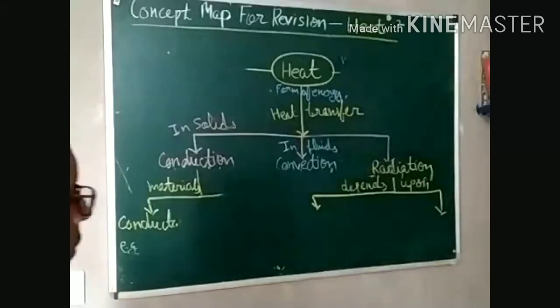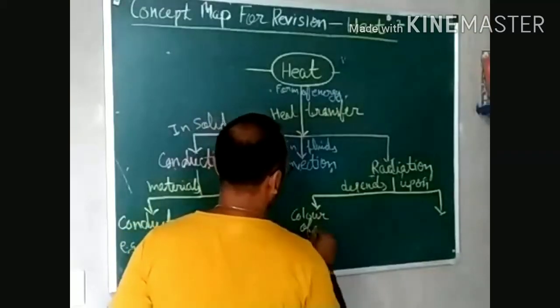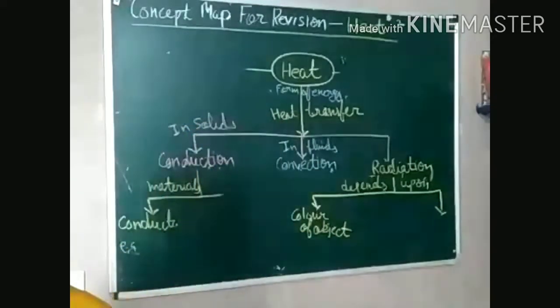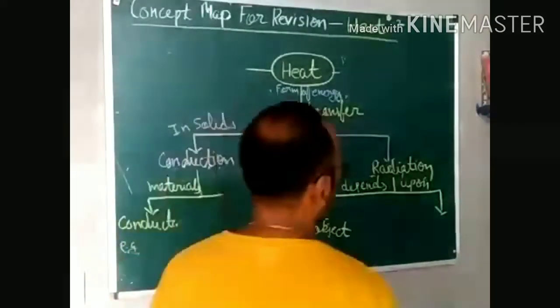One is the color of the object, a very important thing, and the other is the nature of the object.